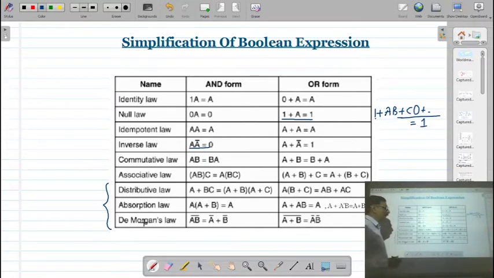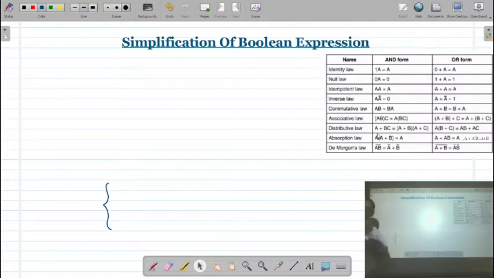Now let us see a few examples and try to simplify Boolean expressions using all these laws. Then you will realize the importance of Boolean laws. I am keeping this table for your reference.